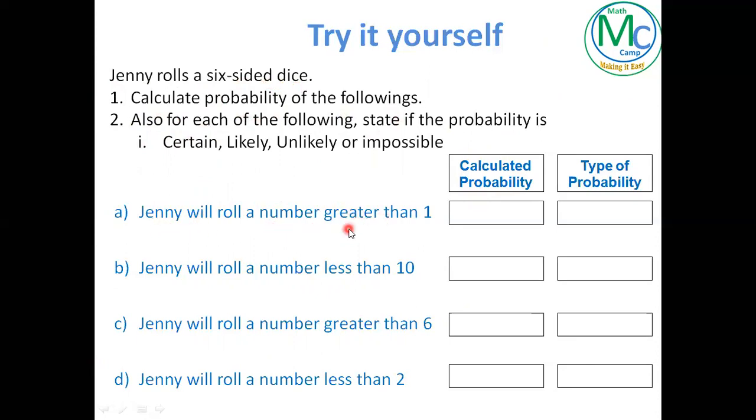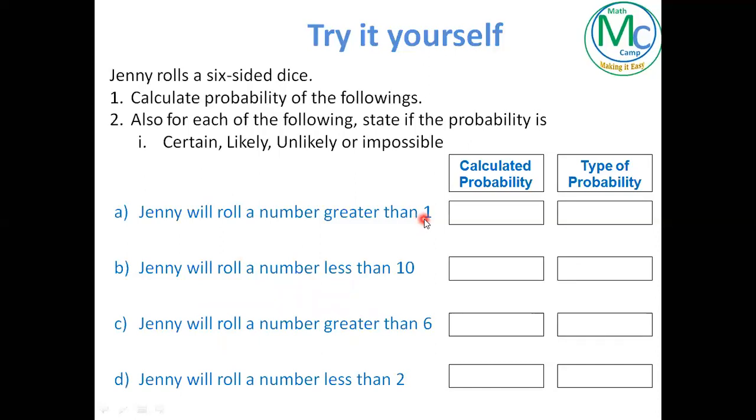So Jenny will roll a number greater than 1, and we all know that a dice has 6 sides and there are 6 numbers on a dice, and the numbers on a dice start from 1 till 6. The numbers greater than 1 on a dice will be 2, 3, 4, 5, 6. That means there are 5 numbers on a dice that are greater than 1. So first thing first, we have to find out how many numbers we have of this one. Greater than 1, we have 5 numbers.